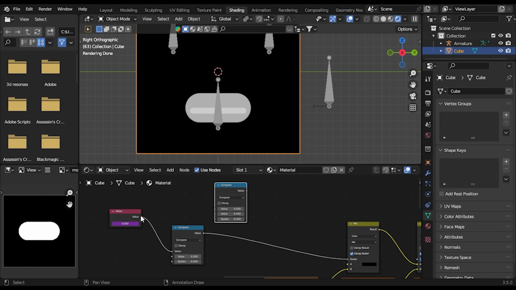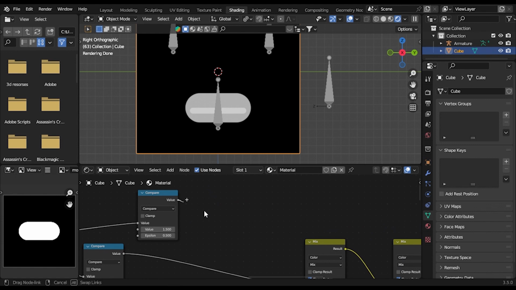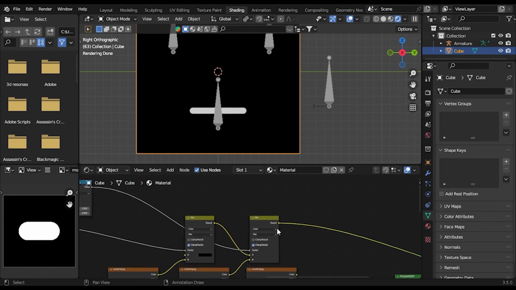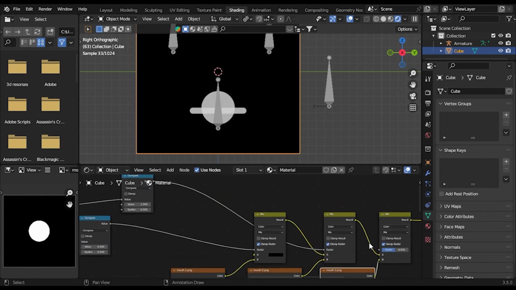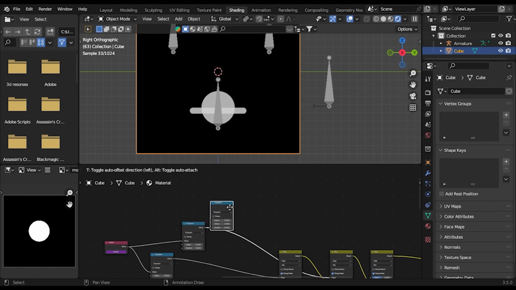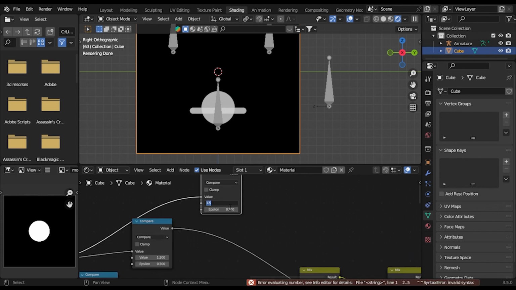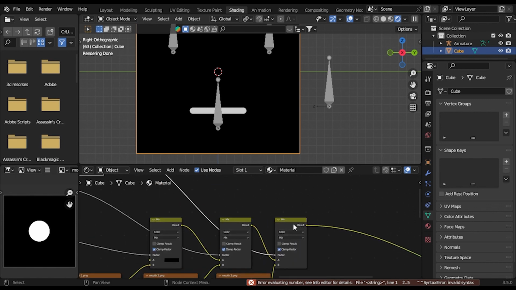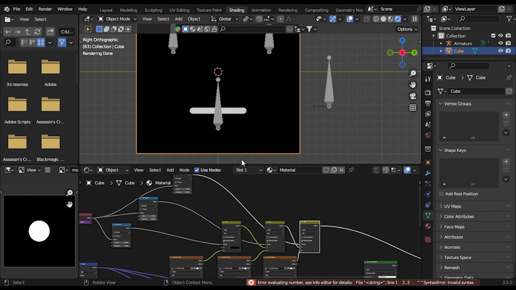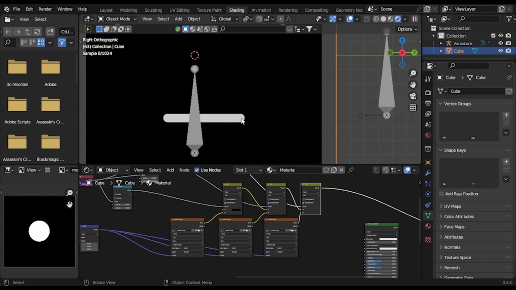So when the value is compared to 0.5, it will give us the first image, and when the value is compared to 1.5, it will give us the second image, and when the value is compared to 2.5, it will give us the third image. So now these images are connected, but it gives us the first image.